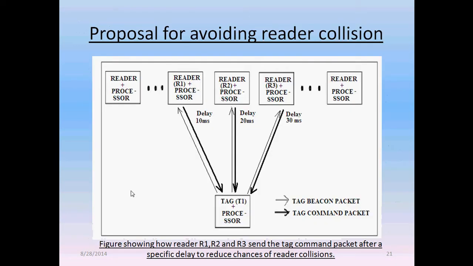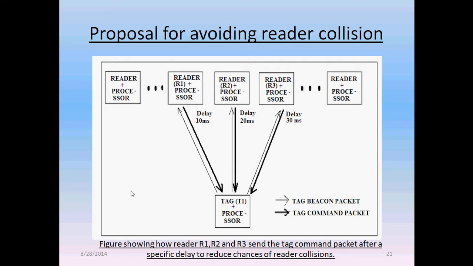Proposal for avoiding reader collision. Readers with processors represent each artifact of the museum, and tag T1 with a processor represents a single visitor of the museum. The figure shows how the readers R1, R2, R3 send the tag command packet after a specific delay to reduce chances of reader collision. The light arrowhead shows the tag beacon packet sent from tag to reader, and the dark arrowhead shows the tag command packet coming from reader to tag.